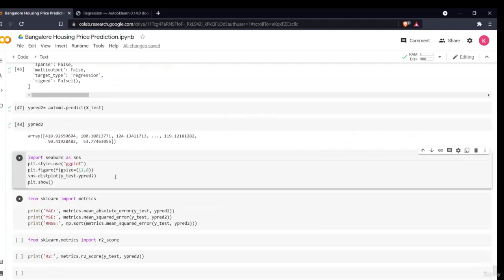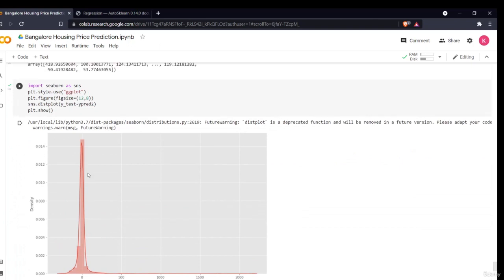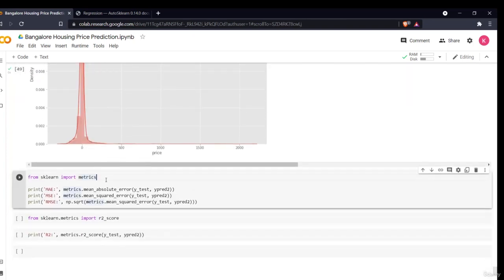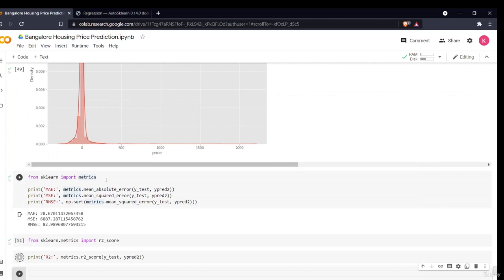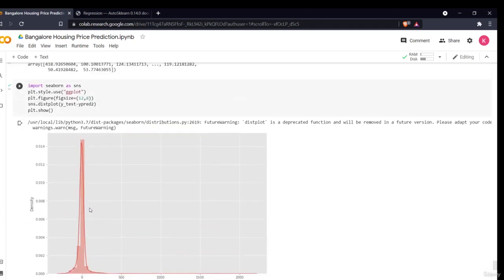If I want to see my predictions, I'll use the same distribution plot. As you can see, my model has predicted very well because most of my density is around zero. I have explained how this distribution plot works. If I want to see it in numbers also, I can see my MAE, RMSE and MSE. So this is my numeric accuracy, and this is my total accuracy in visualization form.